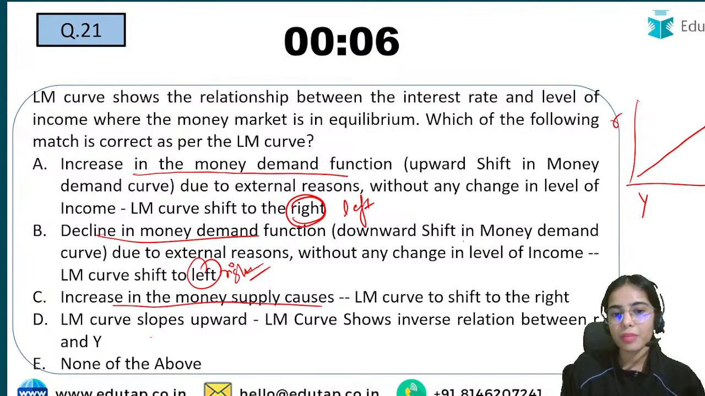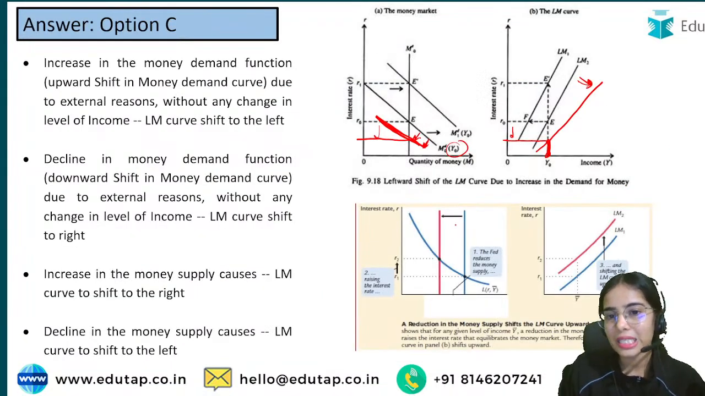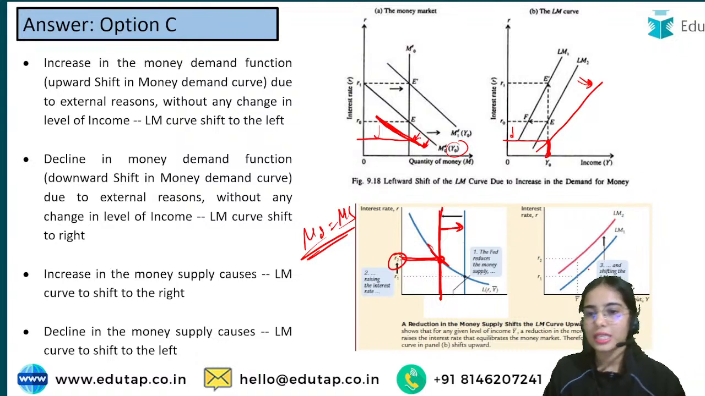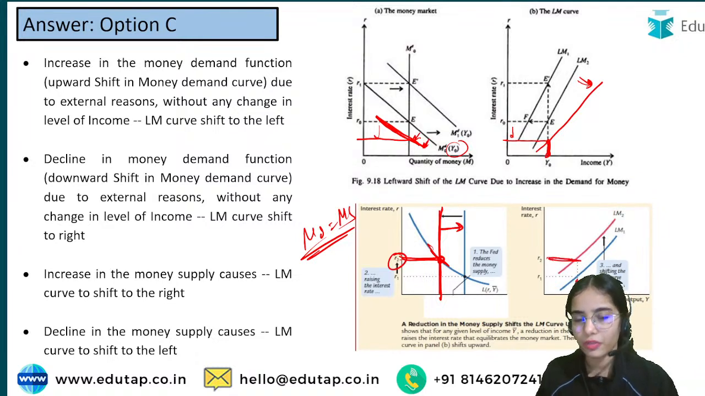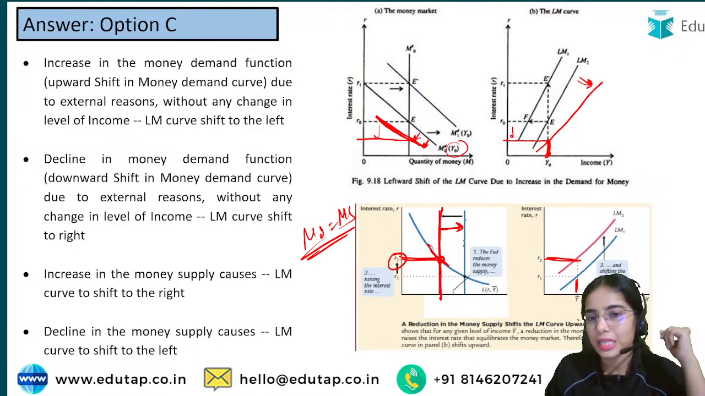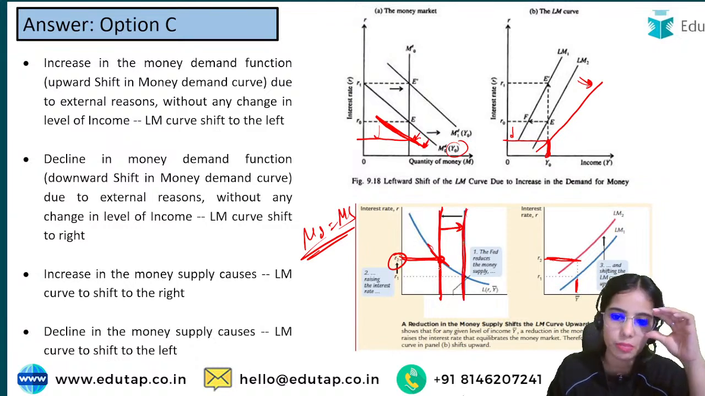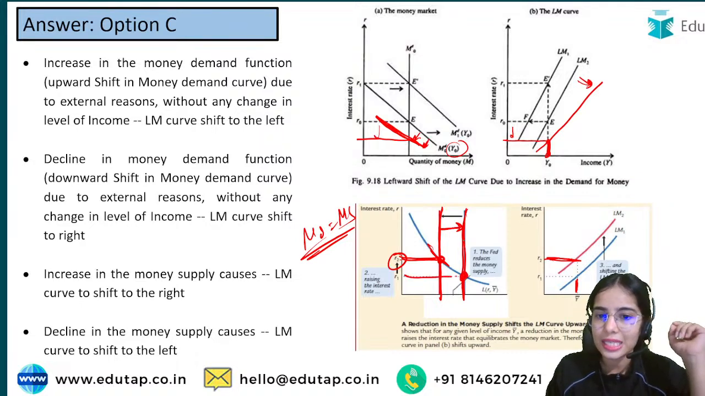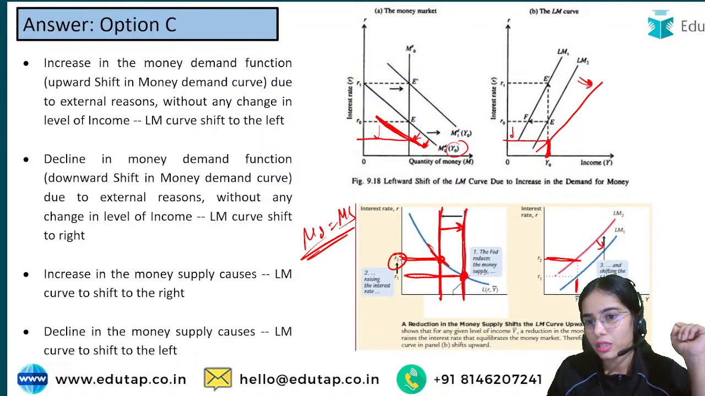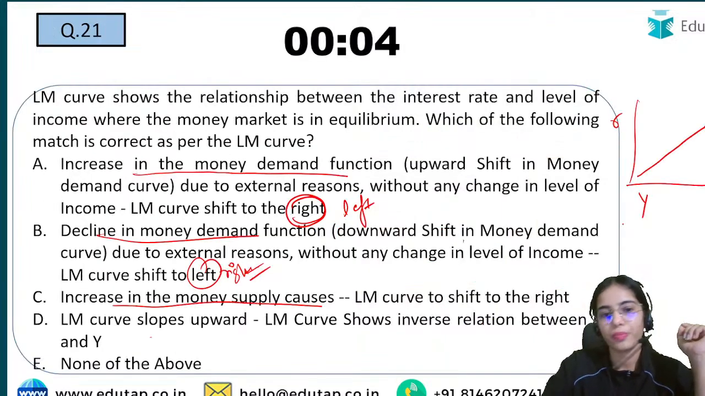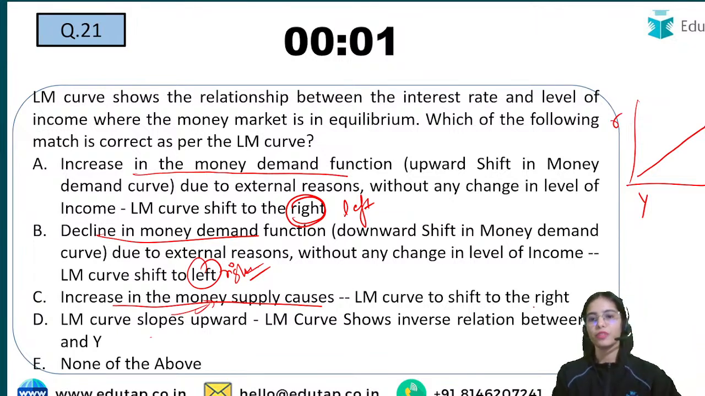Increases in the money supply cause what? If the money supply was this and has now increased, the earlier equilibrium was where the demand for money equals the supply of money, at this rate of interest for this level of income. Now the money supply has increased, so this is the new money supply. With the increase in the money supply, the equilibrium is at a lesser rate of interest. So with the increase in the money supply, the LM curve shifts rightwards.